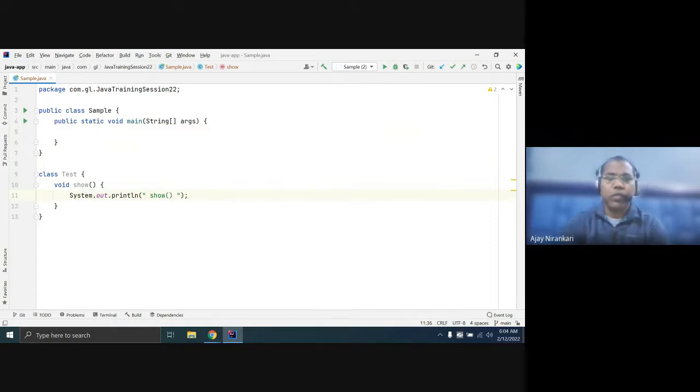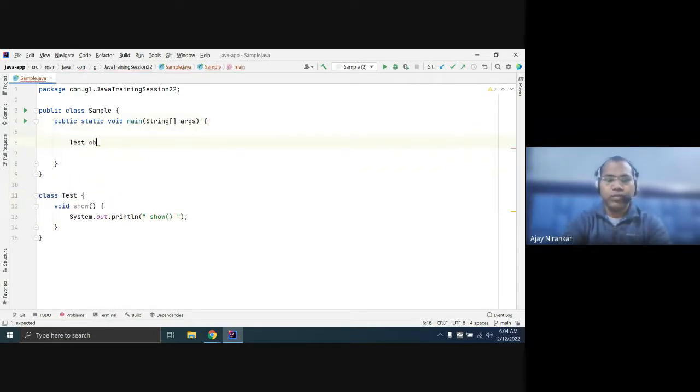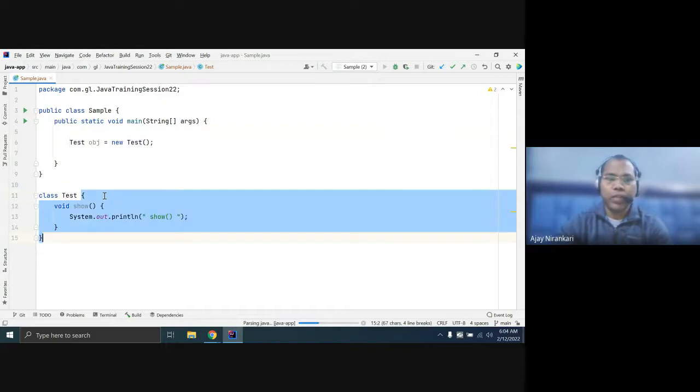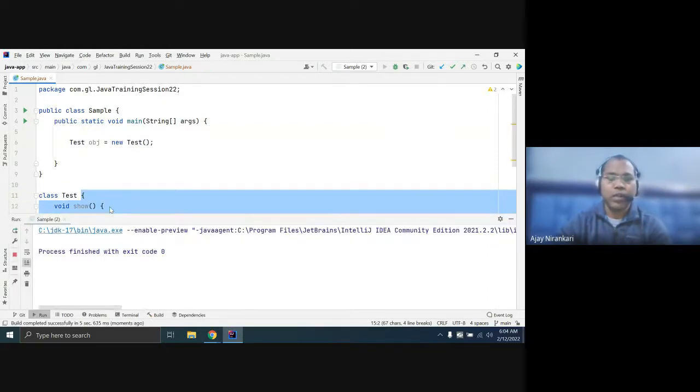There is no problem, and you can create the object of this class. You can create one class, you can create some variables, and you can create some methods as usual.